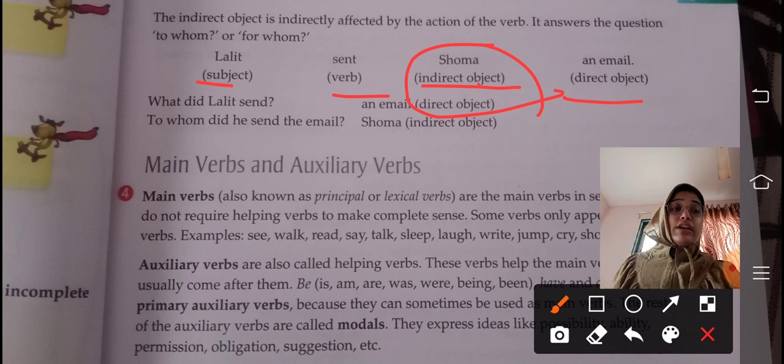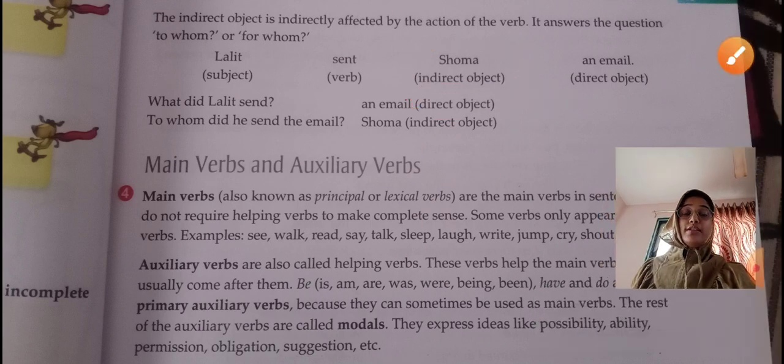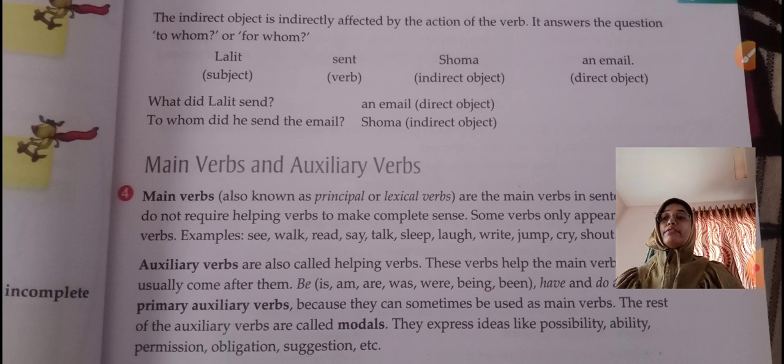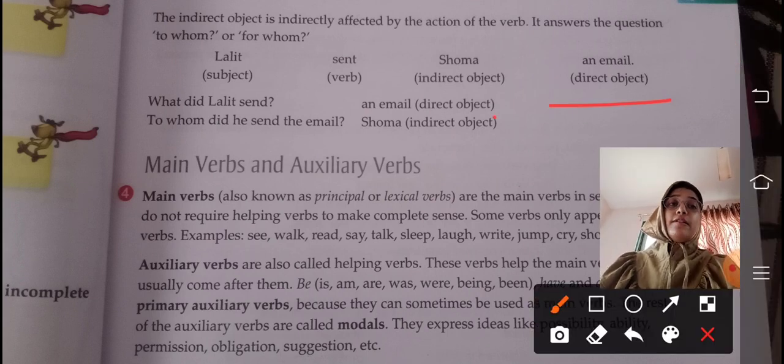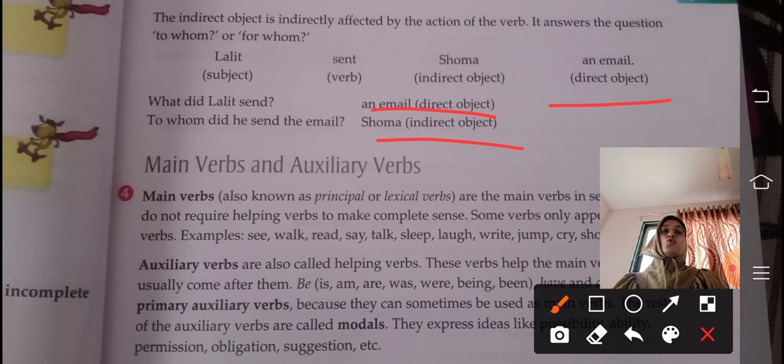So when we ask the question with what, the answer is the direct object, and when we ask the question with to whom and for whom, the answer is the indirect object. Correct? What did Lalit send? An email. To whom did he send the email? To Shoma. So email is a direct object and Shoma is an indirect object, correct?